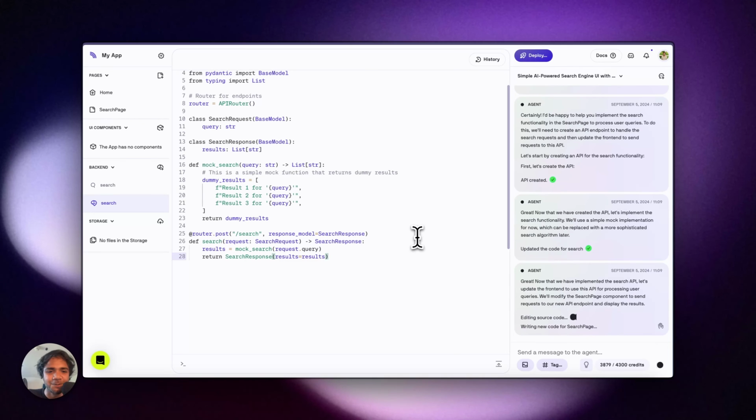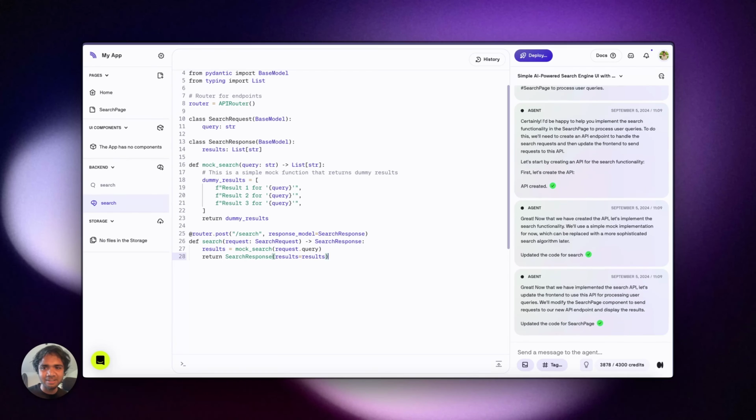Now what Databutton is doing is connecting this particular API, the search API, to the search page which it has already created. And I think that's pretty cool, right? All the components, all the features are getting connected together, it's syncing together, and everything is done by Databutton.